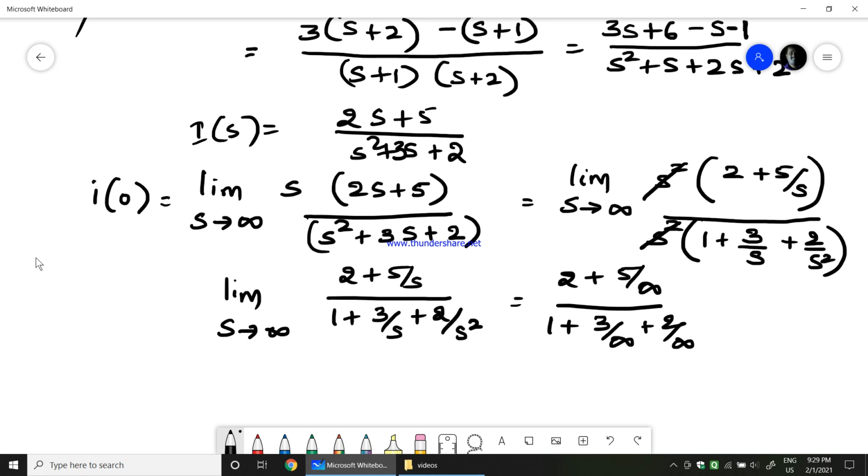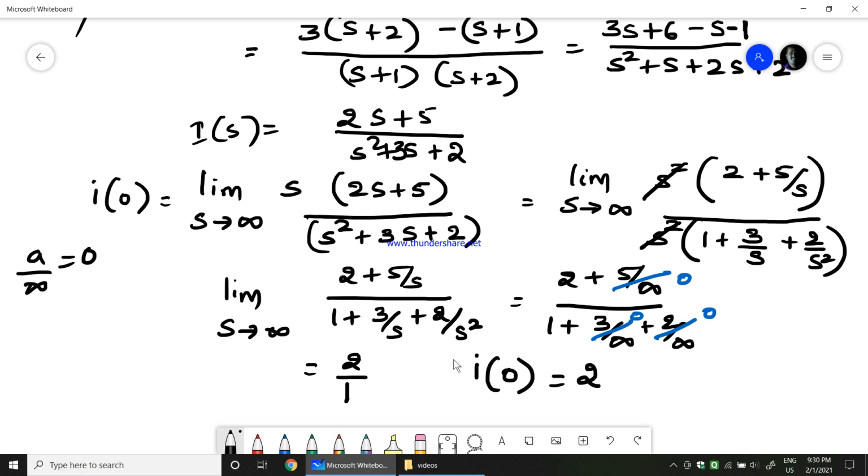So anything divided by infinity would be equal to 0. Therefore, this term becomes 0, this becomes 0, this becomes 0. Finally, I will be getting 2 by 1. Therefore, the initial value of I of t would be equal to 2. So this is the initial value that we get.